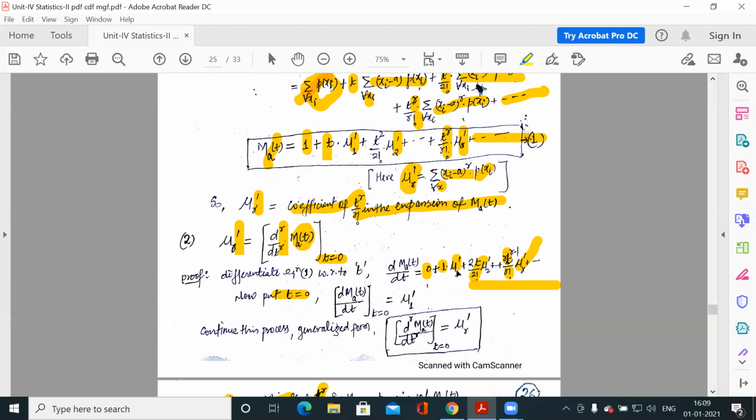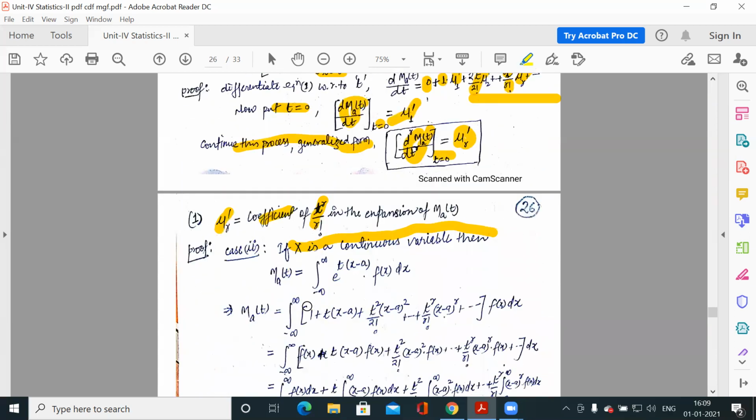Only mu1 dash would be left. So when you differentiate the moment generating function one time and apply t equal to 0, you will get mu1 dash. Similarly, if you continue this process, when you differentiate the MGF r times and apply t equal to 0, you will get mu r dash.